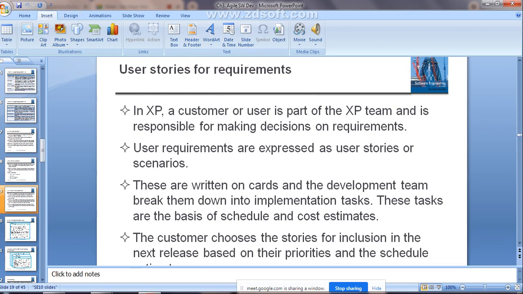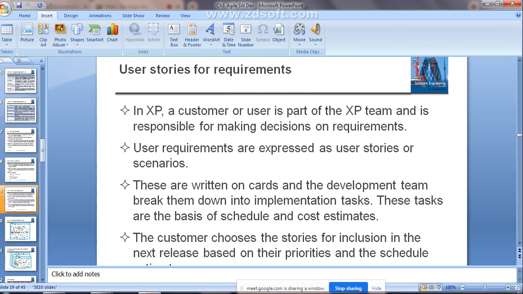Those key practices we are now going to study in detail. The first, as I told, is user stories for the requirement or specification. As already told, the stories are nothing but the requirement. In XP, the customer or user is a part of the XP team. That means he is a member of the development team of that software itself, and he is responsible for making the decisions on the requirement, because the customer is going to change the requirement, right? He may want to add new functionalities within that software, so he is responsible for making the decisions on the requirement, and he will be considered a part of the XP team itself.